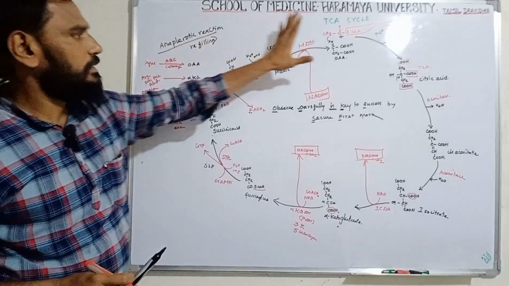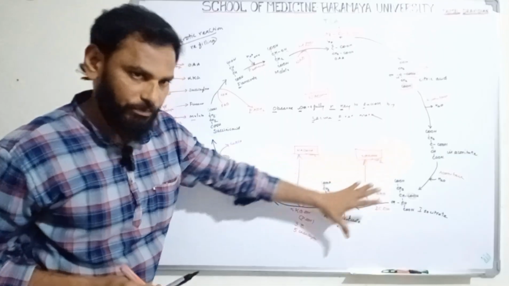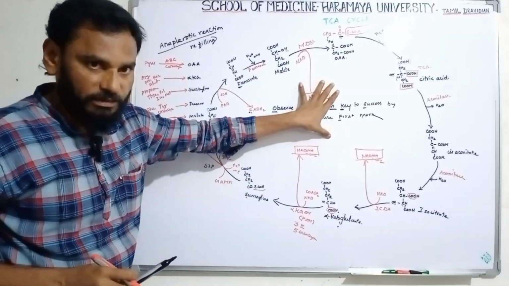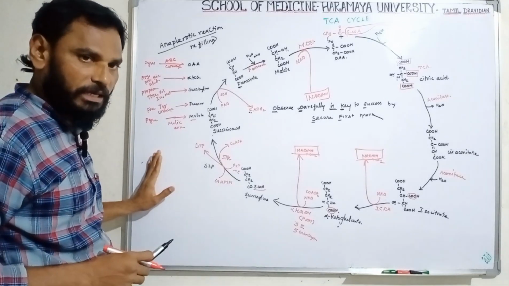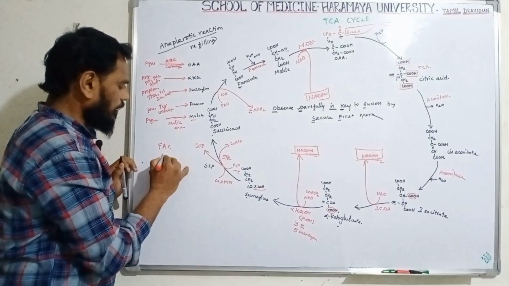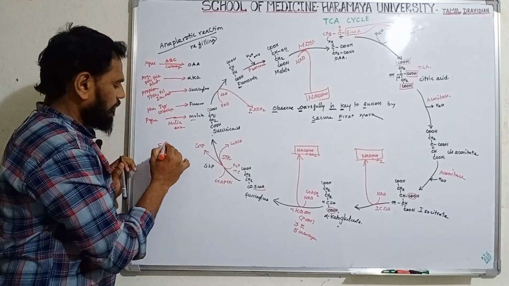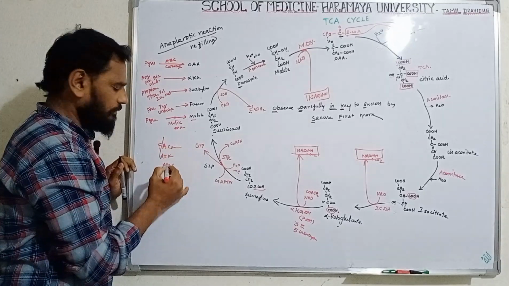Clear? So this is called the TCA cycle. In the TCA cycle, all the steps are very important, all the enzymes are very important, and how much energy is produced is very important. How is it inhibited? It is inhibited by some chemicals, which are very easy to remember: FAC, ARC, and MAS. Fluoroacetate always inhibits the aconitase enzyme.